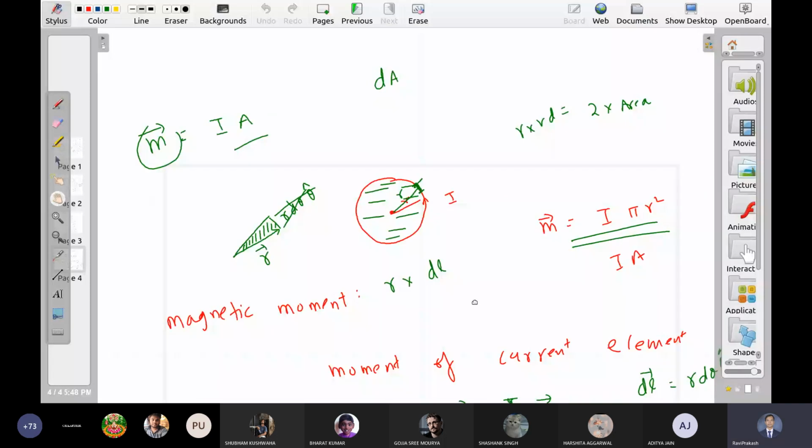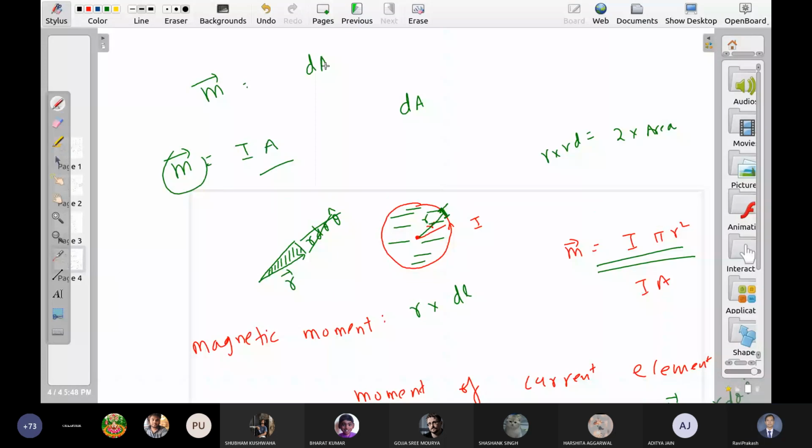It is integral of I dA, right? So if I is same throughout, you will get I into A. Okay. So let us skip. Let me eliminate this thing. This is confusing here.